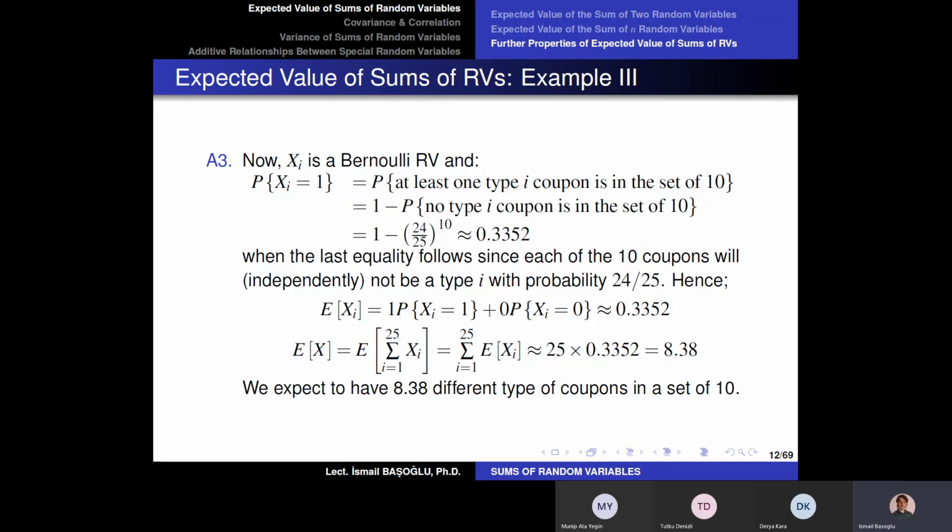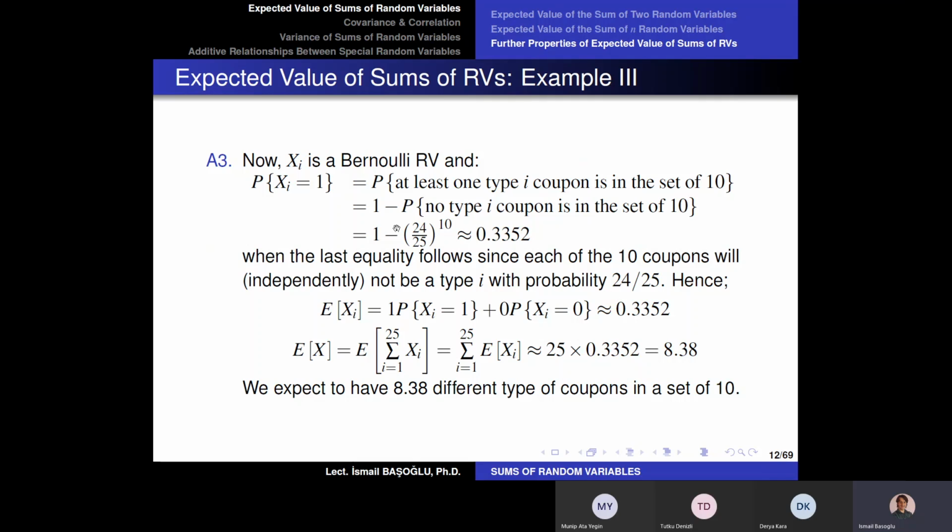So with 24 over 25 chance, it is not going to be that football player. And in the following 10 football player cards, the probability of seeing no picture of that specific football player is going to be 24 over 25 to the power 10.